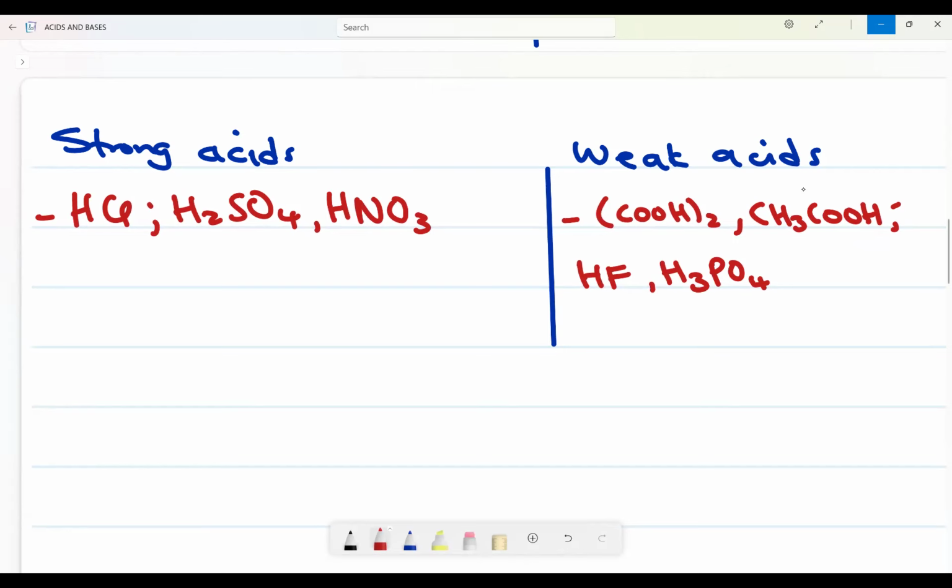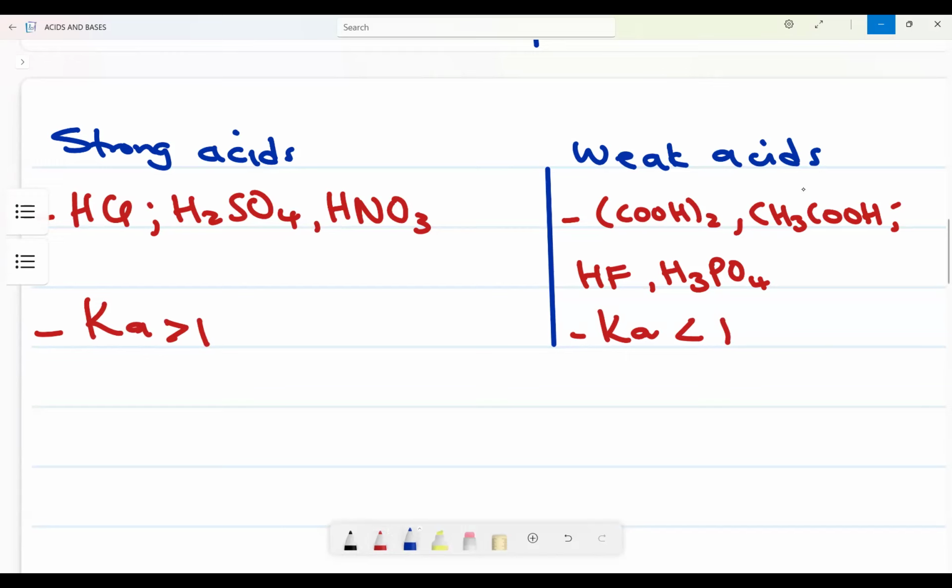Then now we have what we refer to as the ionization constant of acids, Ka. Remember, on Kc we are saying it is the equilibrium constant, right? But here it is the ionization constant. So in strong acids the Ka value is greater than 1, but in weak acids the Ka value is less than 1.